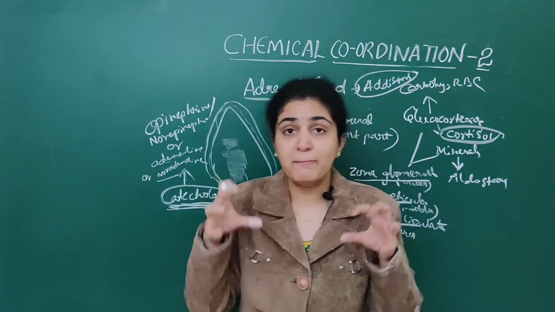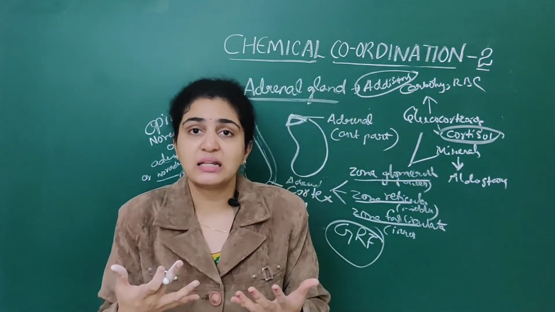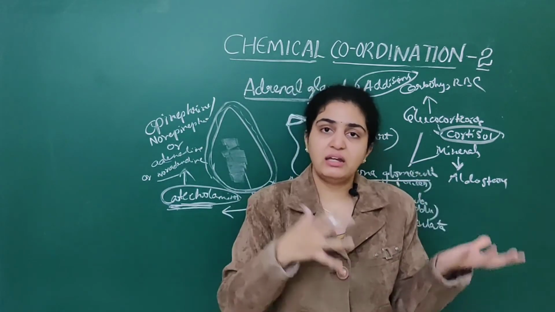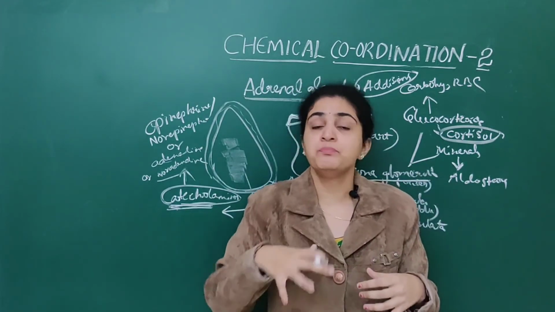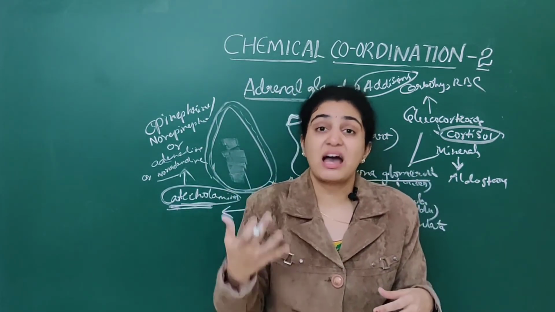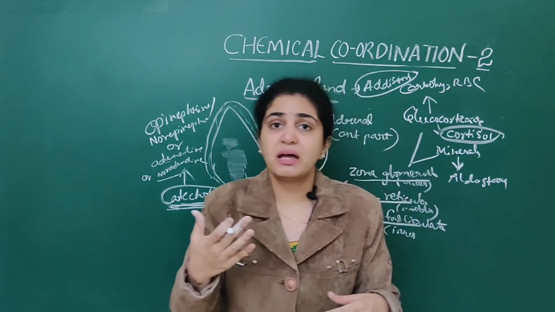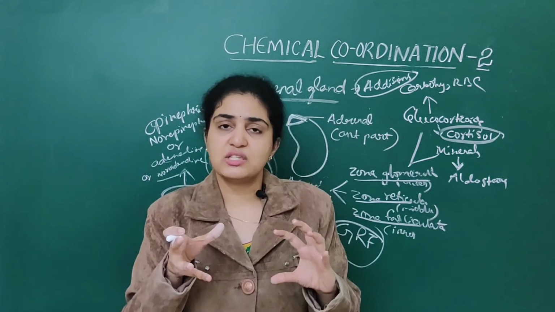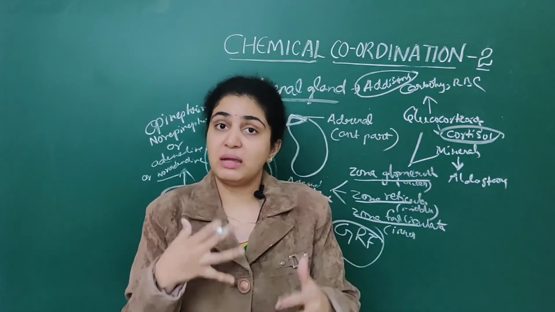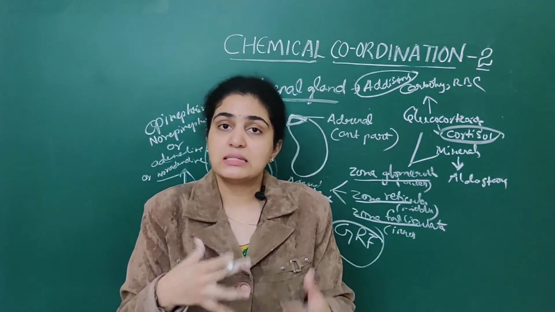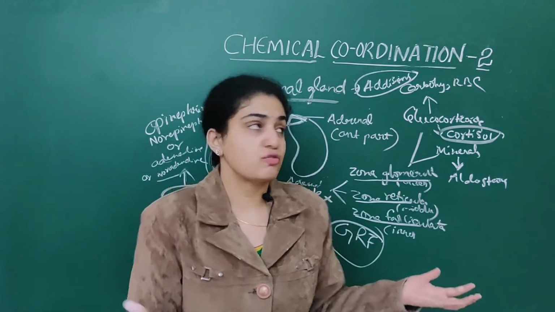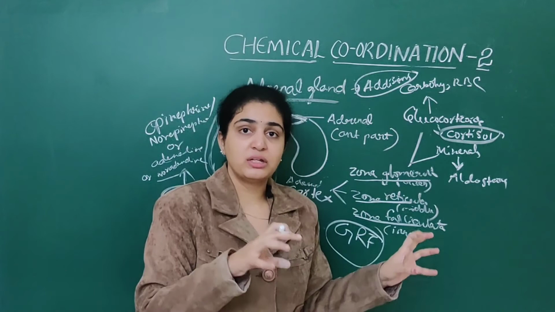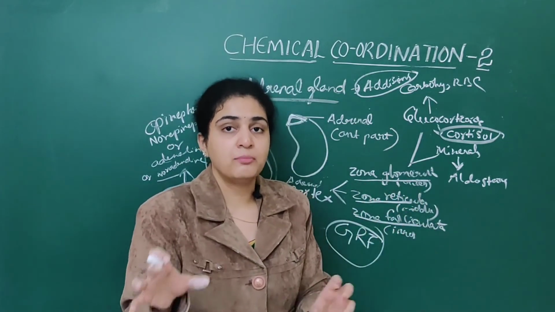These hormones mainly act on the sympathetic system. Sympathetic system means they help in fight and flight responses of the body. It will not act on the parasympathetic system. Parasympathetic means rest and digest activities. It will not act on that. It will mainly act on fight and flight responses of the body. So till now we have done the pituitary gland as well as the adrenal gland.